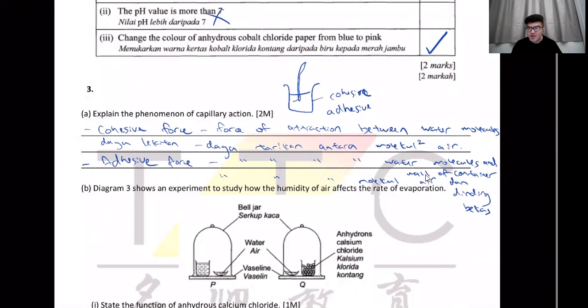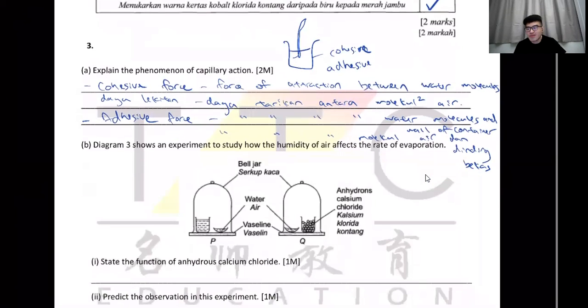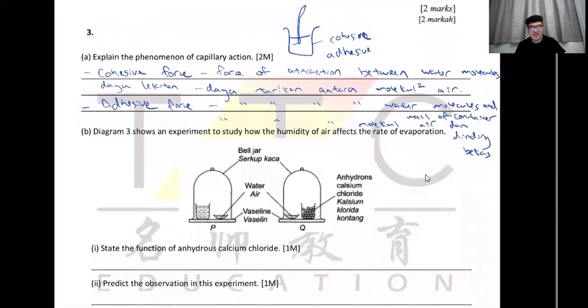You should be glad that I wrote this for you. You go to Li Jing's class, he doesn't write. I asked him why he doesn't write, because he wants his students to pay attention and listen to what he says. You see, I'm so generous, I write this for you. Can I answer? Yeah, sure. I'll answer for you. All right, so 2 forces, cohesive and adhesive. One is between you and your friends, one is between you holding the wall. Because I'm nice. Yes, thank you. Okay lah, because probably if I don't write, I'll fall asleep. I just want to keep myself active so I don't fall asleep.